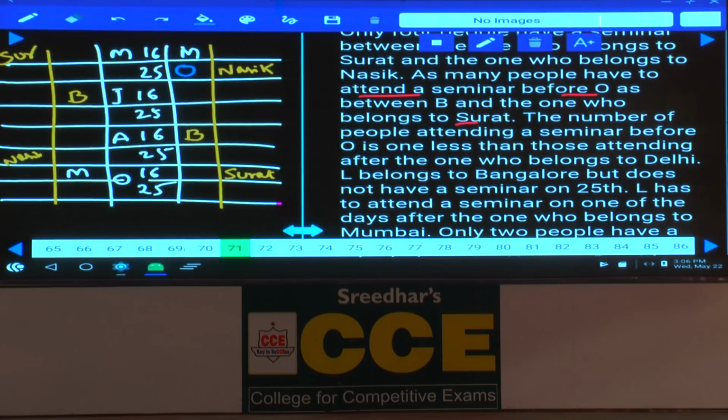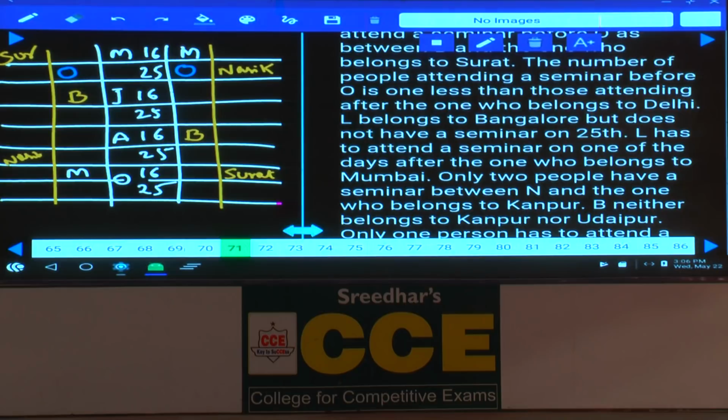Hence, after this O, isn't it? Before this O, there must be exactly 1 person. Hence, where should this O be? Now in this case also, O must be on May 25th. And next one: the number of people attending a seminar before O is 1 lesser than the one attending after